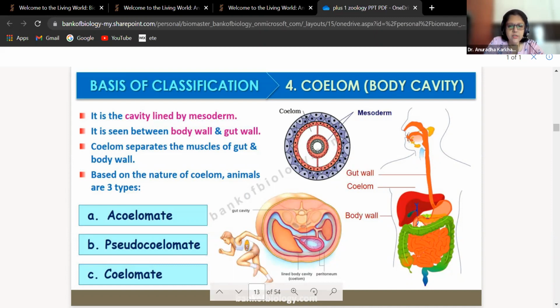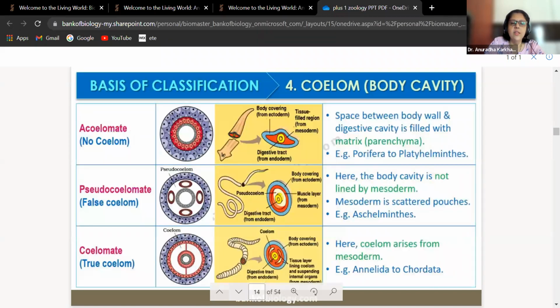Okay, so you all have understood what is this cavity actually? Look at this. Space between body wall and digestive cavity is filled with matrix, that is parenchyma, which is seen in porifera to platyhelminthes. So here there is no cavity present because that cavity is completely filled with what? Parenchyma. Therefore, these will be called as acoelomates.